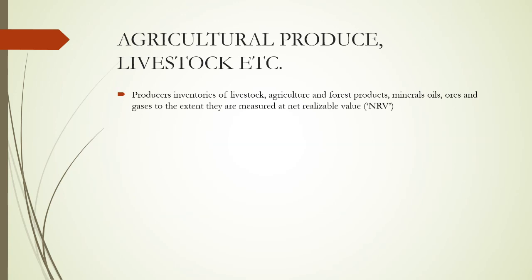We know the term net realizable value: estimated sale price minus the cost till the point of sale. At that net realizable value, these things would be valued. So the column is there in form 6C for these things also. If the valuer is getting the revenue in order to value these things, you have to fill those columns. We would be seeing that form 6C, that table, later.